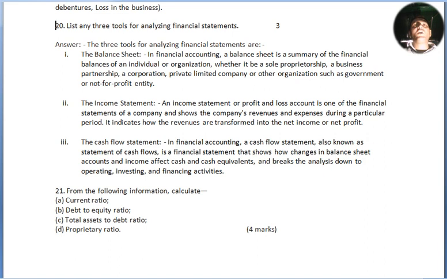An income statement or profit and loss account is one of the financial statements of a company and shows the company's revenue and expenses during a particular period. It indicates how the revenues are transformed into the net income or net profit. Next is the cash flow statement. In financial accounting, a cash flow statement, also known as statement of cash flow, is a financial statement that shows how changes in balance sheet accounts and income affect cash and cash equivalents and breaks the analysis down to operating, investing and financing activities. Question number 21.